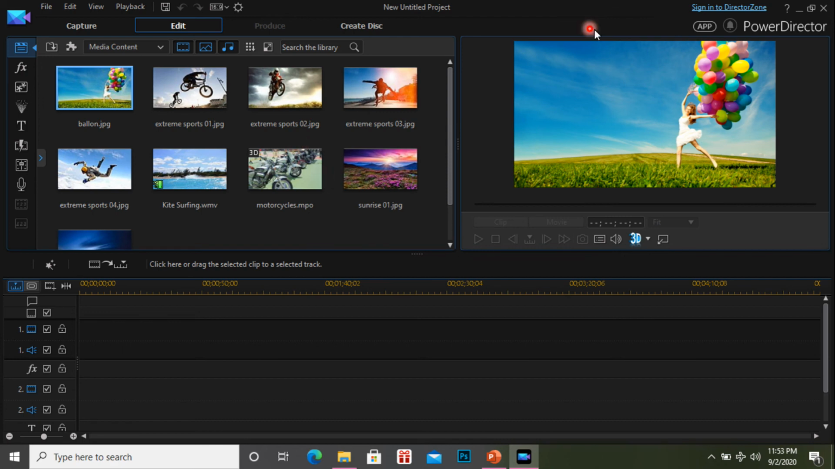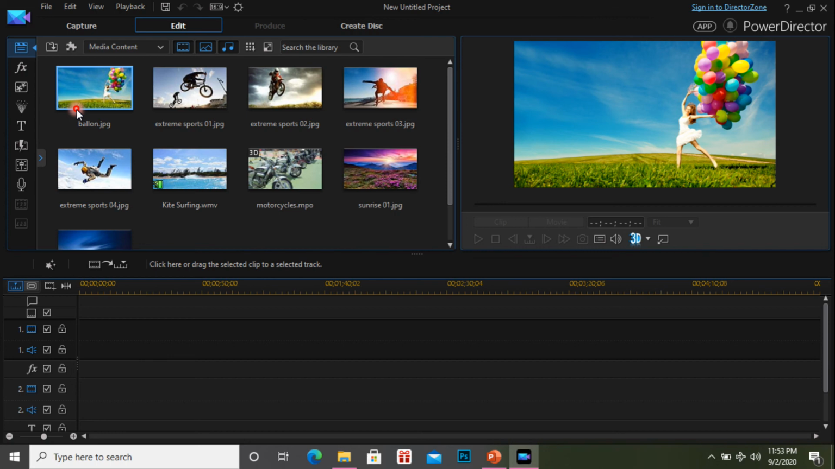So this is the PowerDirector environment. It looks like a normal video editor. All video editors have these types of panels. Okay, so here this is the media panel. In this panel we can keep all our media files. So first we want to know what media files are.